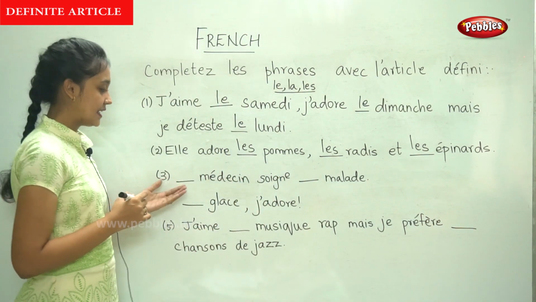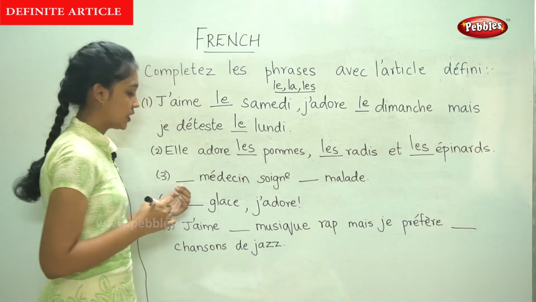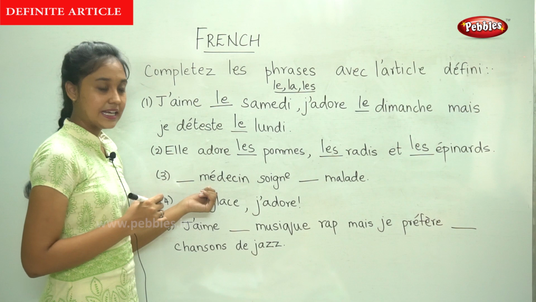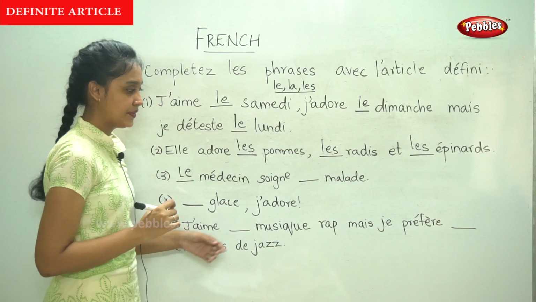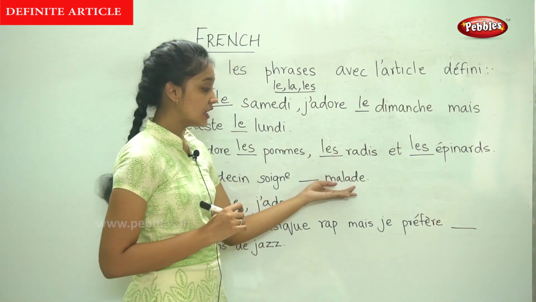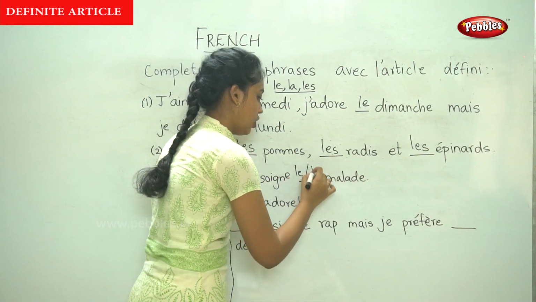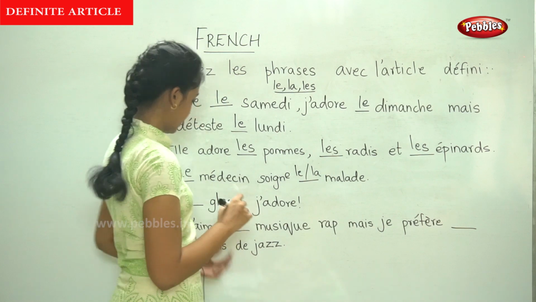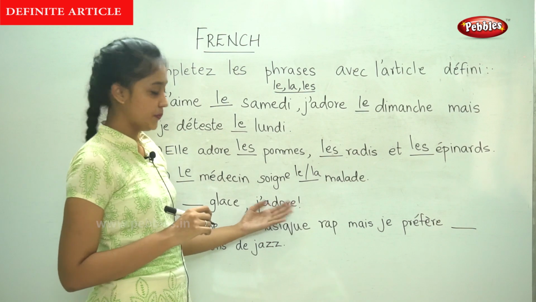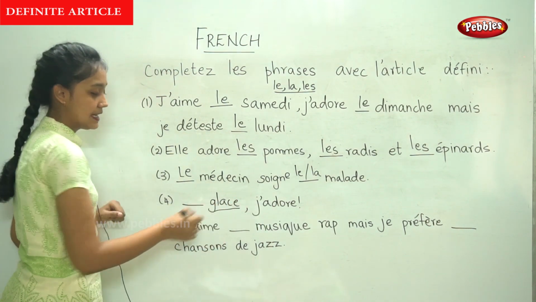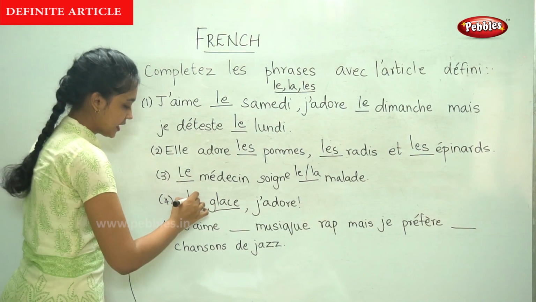Moving on to the next sentence, dash médecin soigne dash malade. So here, this is the noun. It is in the masculine form. So, le. And this noun, malade, it could be either masculine or feminine. So, you could write either le or la. The next sentence, dash glace, j'adore. Now, the noun here is glace. It is feminine. So, we write la.